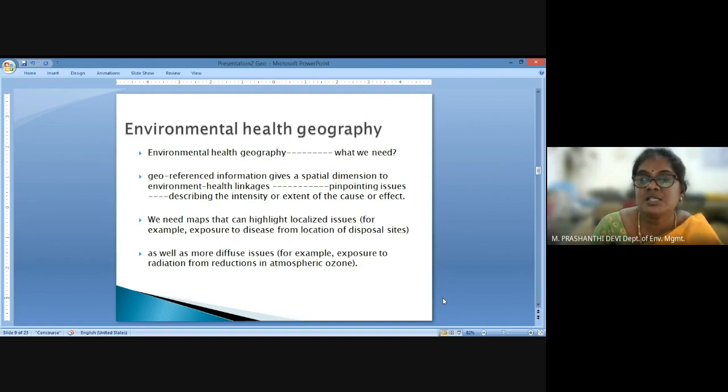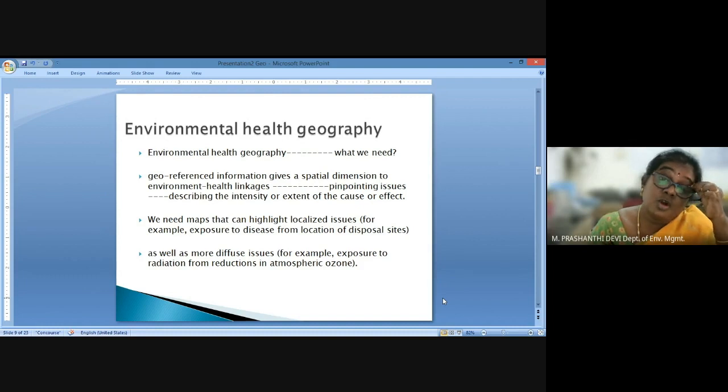Changes in a geographical area lead to changes in the livelihood pattern, and lead to the vulnerability of the population to a disease, and thereby a lot of changes in the environment also occur, which may introduce new diseases in the area.